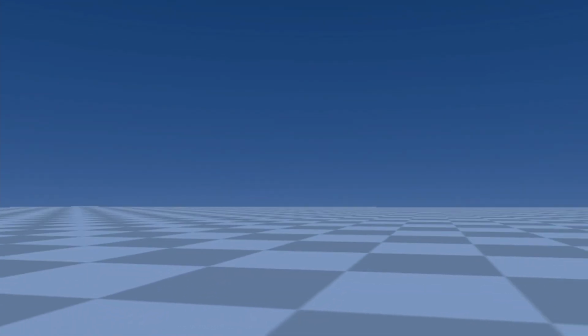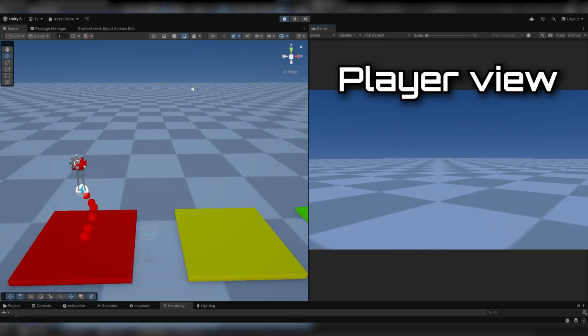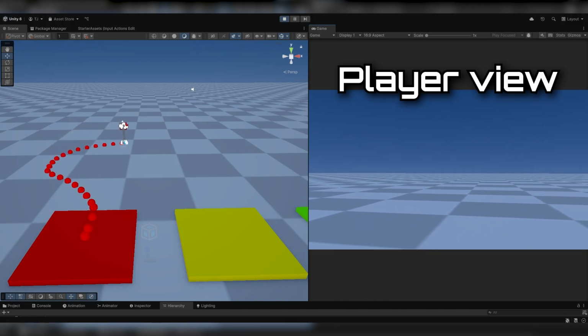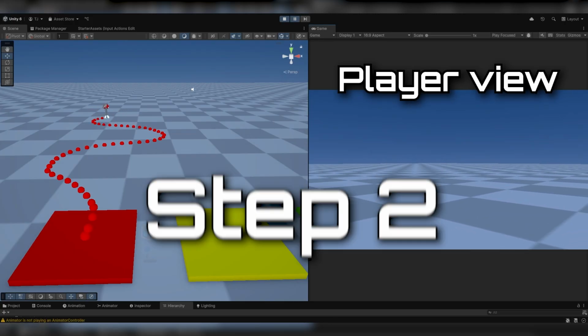Step 1. The player runs around and does whatever, and every 10th of a second, this script records the player's current position. So you can imagine the player leaving a trail of dots representing where they were at that moment in time. Step 2. Time runs out and the loop resets.